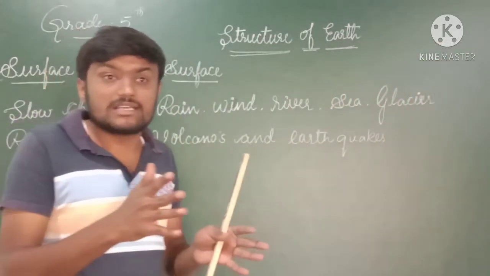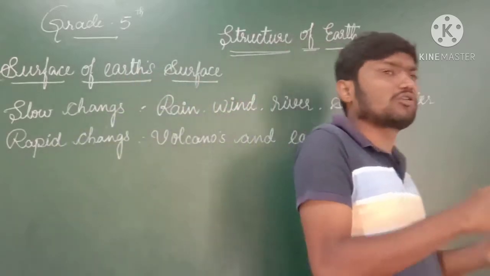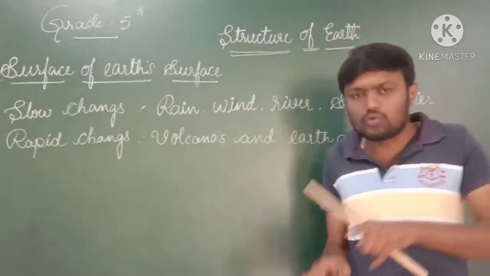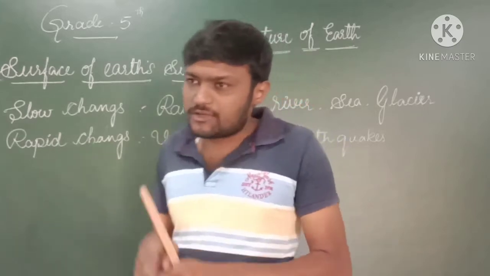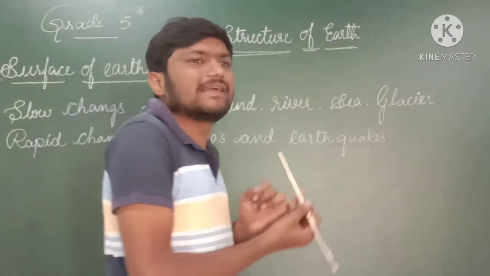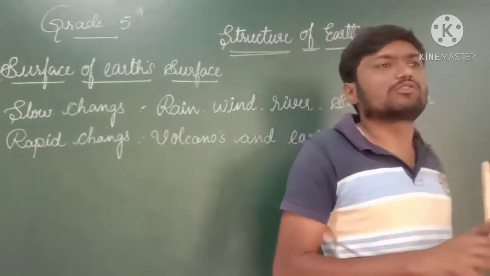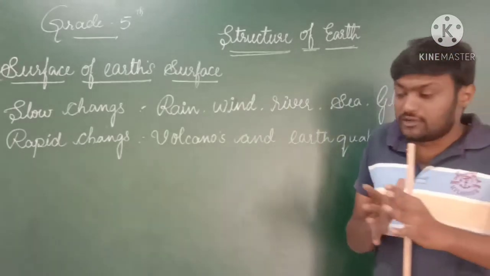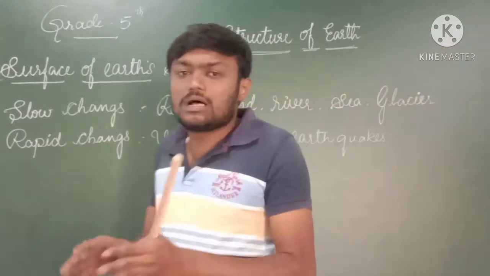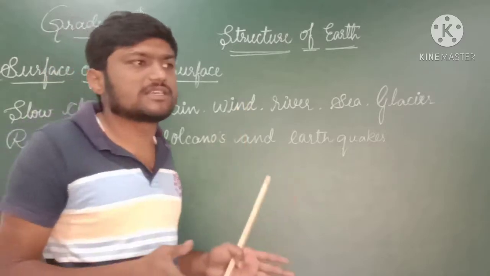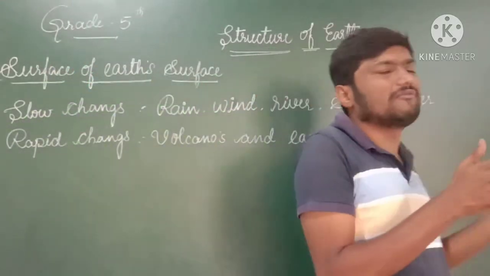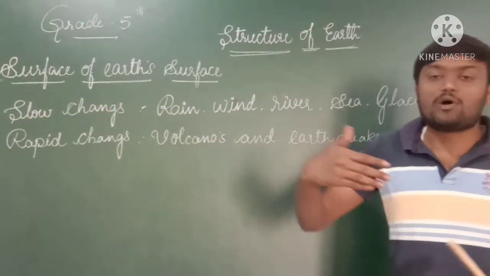Some changes are very natural to us, a routine that should happen on the surface of the Earth. Why? Because raining is also a kind of change which takes place on the Earth. If rain stops, the life existing on the Earth will face great difficulty. So it is a positive change.